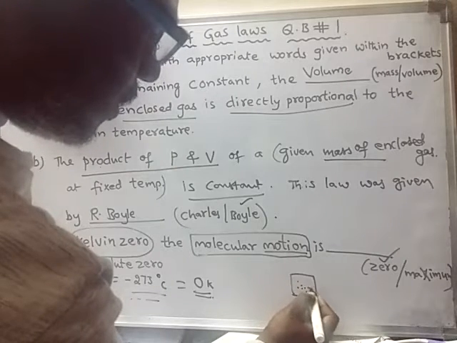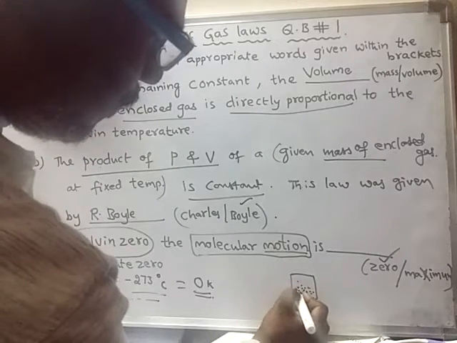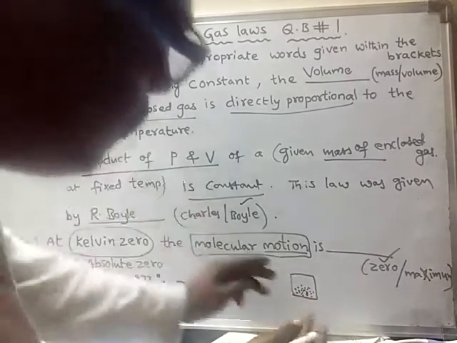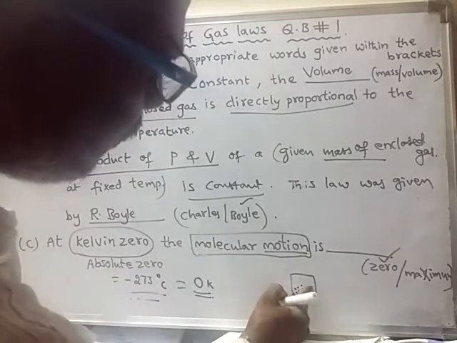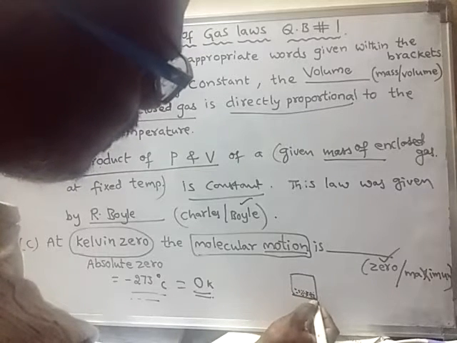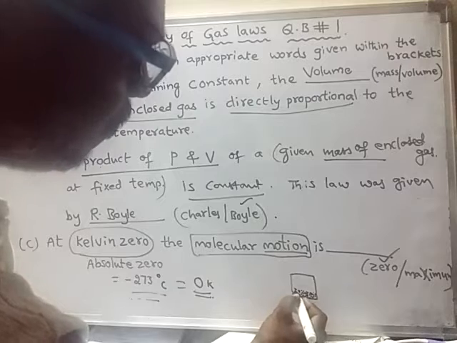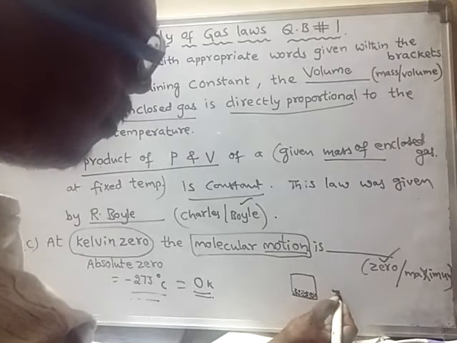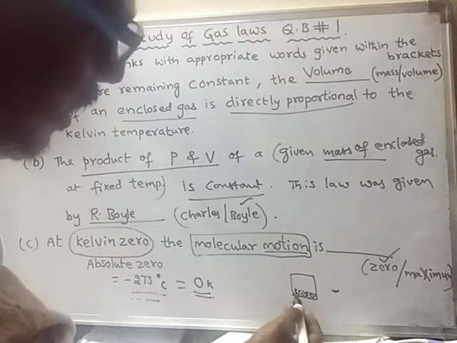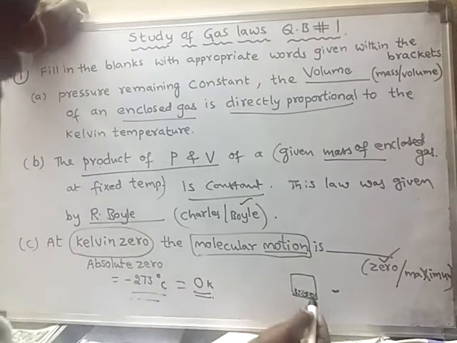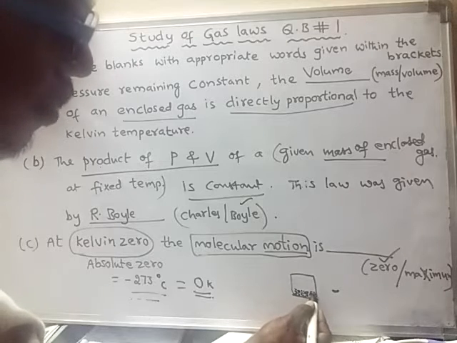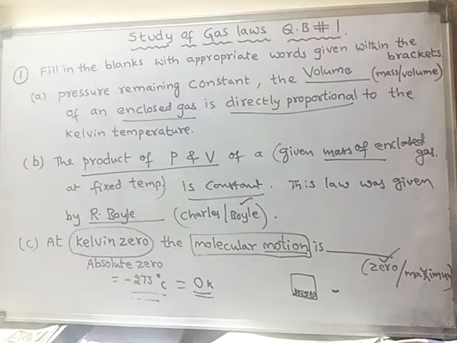Suppose any substance is present, all the molecules will come closer and closer, and finally we'll get a state where the molecule does not move. Generally, molecules will try to move, but at this lowest temperature, the molecule will cease to move. They will fix or freeze. The molecule does not move at all. Such temperature is said to be absolute temperature or Kelvin temperature, and the value of absolute temperature is minus 273 degrees centigrade.